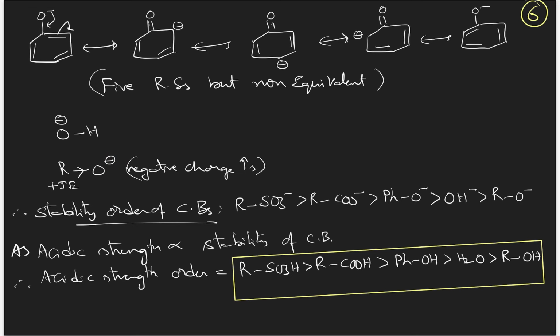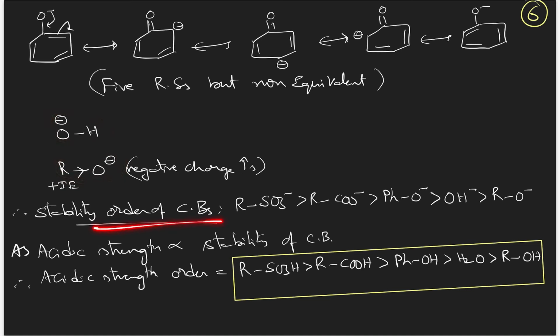So here it gets destabilized, whereas in OH minus, hydrogen is neither a positive inductive effect nor a negative inductive effect group. We know hydrogen's inductive effect is 0. Therefore whatever negative charge is there, that will be maintained. It may not be stabilized, but at least it is not destabilized like in alkoxide. Got it? So hydroxide is better than alkoxide.